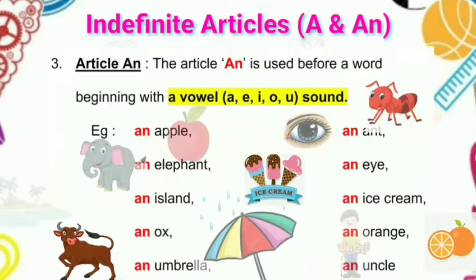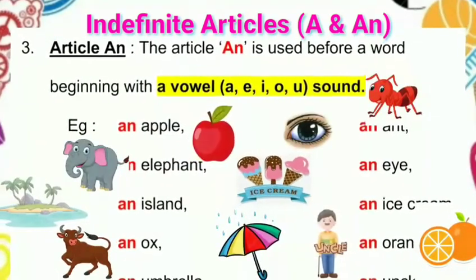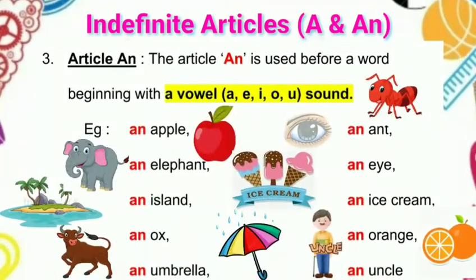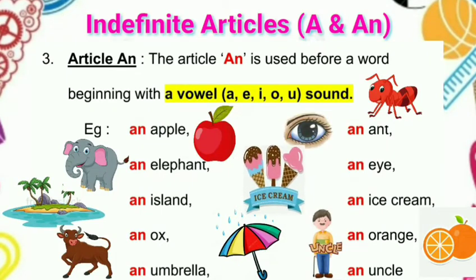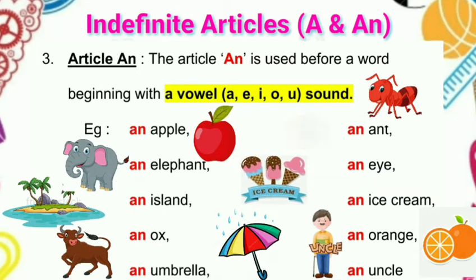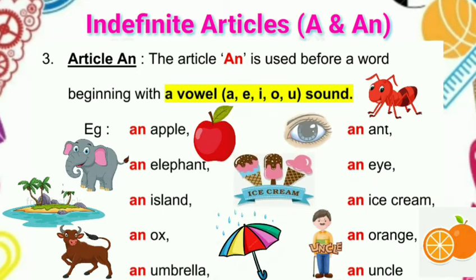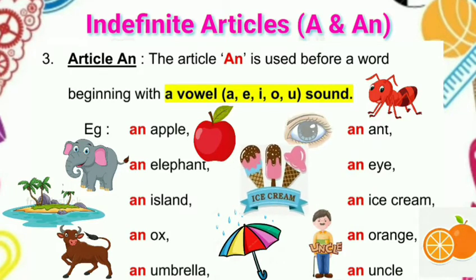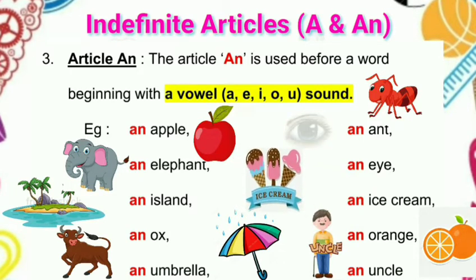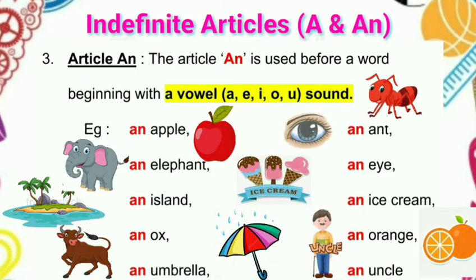The article an is used before a word beginning with a vowel sound. A, E, I, O sounds. A sound, E sound, I sound, O sound. Vowel letter U has the sound A. Examples: an apple, an ant, A sound.